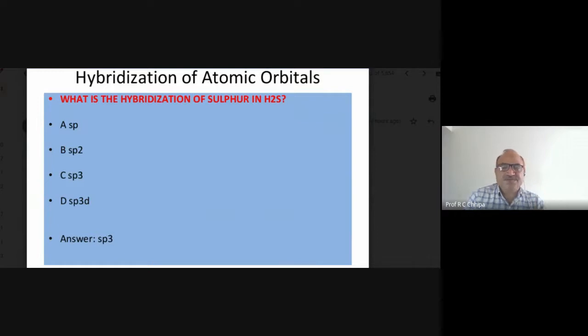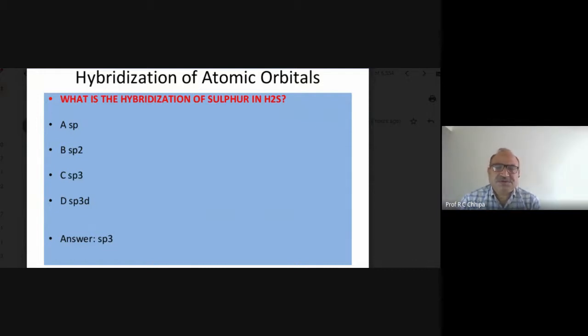So in case of sulfur, how many outermost electrons? 1s2, 2s2, 2p6. So therefore, here the sulfur has 16 electrons. So 1s2, 2s2, 2p6, then 3s2 and 3p4. So here sulfur itself has the electron configuration of 16. So 16 protons and 16 electrons are present.